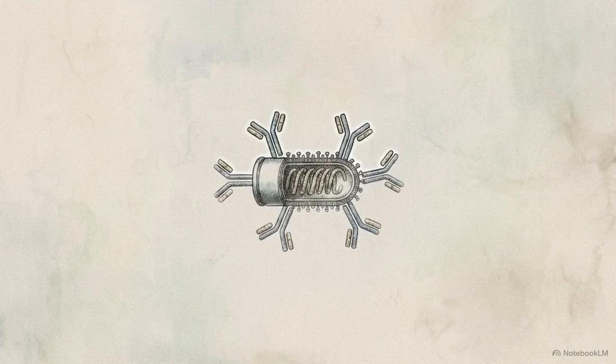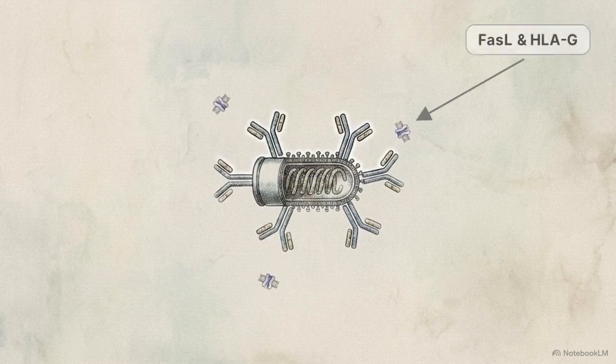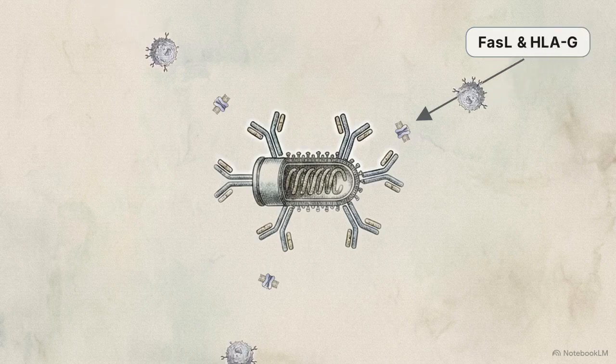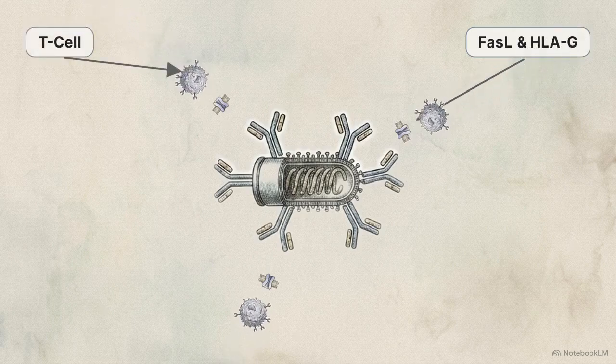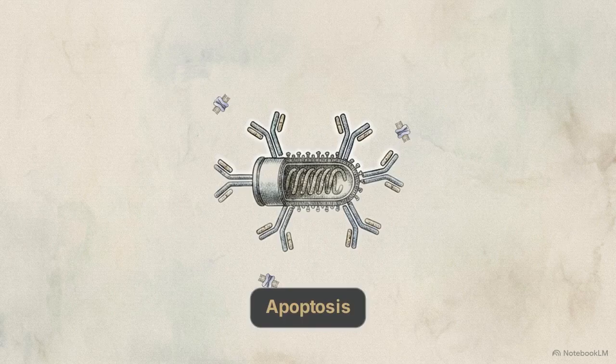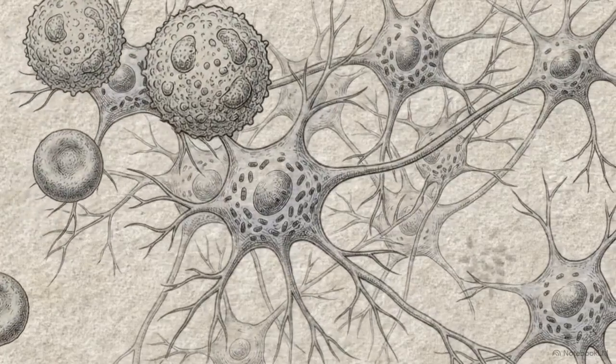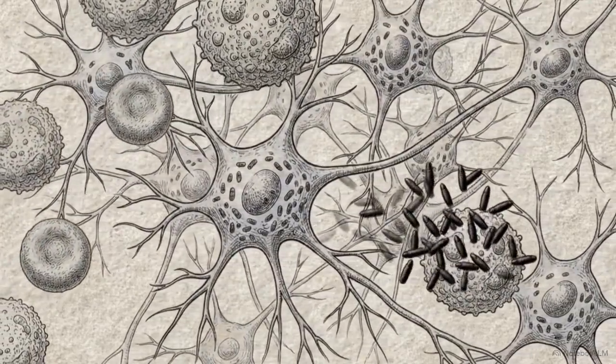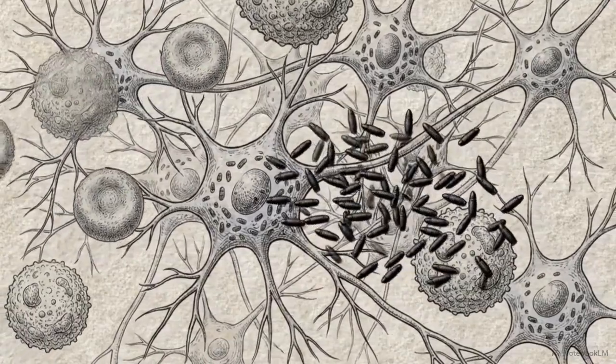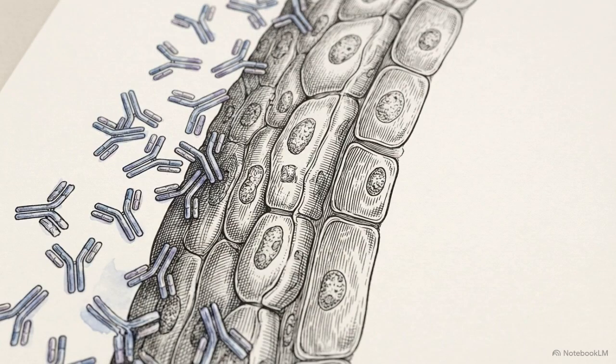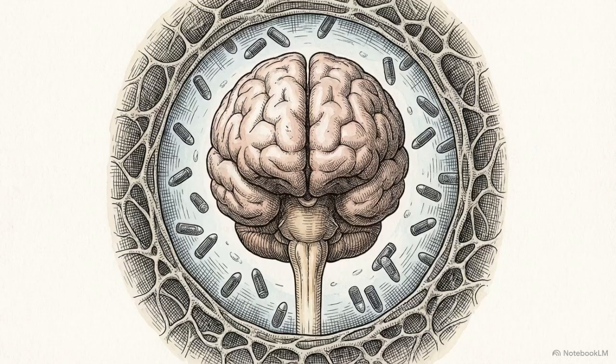Rabies forces the infected neuron to produce specific death ligand proteins, FAS-L and HLA-G, and move them to its surface. When the host's T cells attempt to attack the neuron, they bind to these new receptors and immediately undergo apoptosis, or programmed cell death. This mechanism induces an artificial state of immune privilege, allowing the virus to replicate without local interference from white blood cells. Because the blood-brain barrier remains intact, systemic antibodies cannot cross from the blood into the brain to assist. The virus achieves lethality by weaponizing the brain's own protective barriers to create an impenetrable fortress.